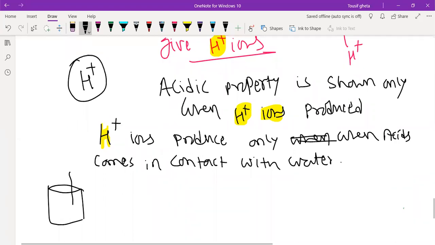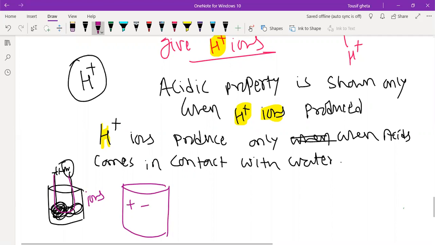If a rod is in an acidic solution along with water, and there is a battery and a bulb, to flow the current you need ions.